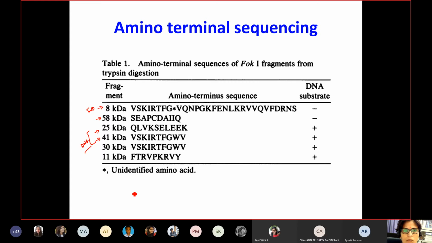So these are the major fragments you are getting, and the sequences are also written here. With the N-terminal sequencing, with the help of Edman reaction or Sanger sequencing, you can get the sequences of the N-terminal region of your proteins. So this was the major thing we saw in our lecture three.